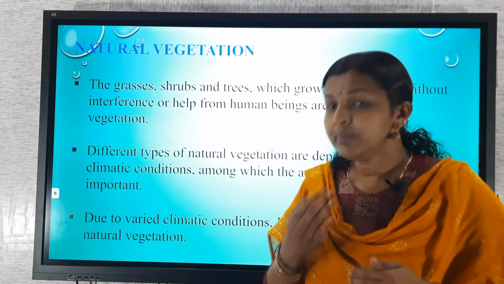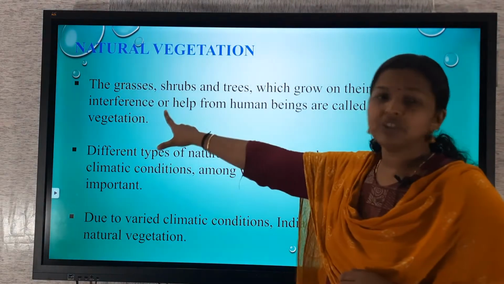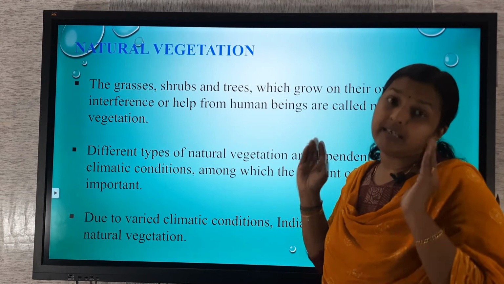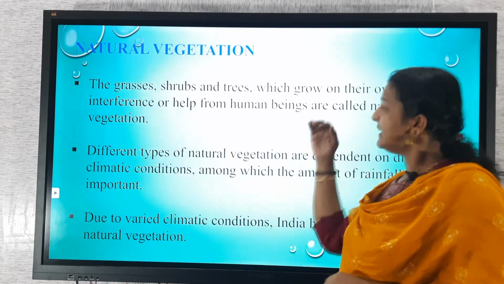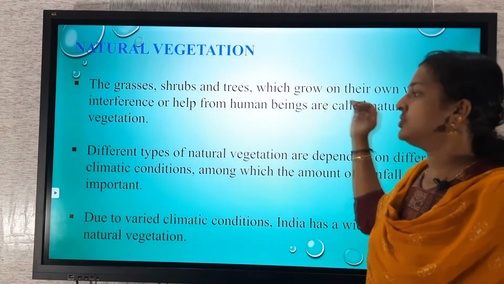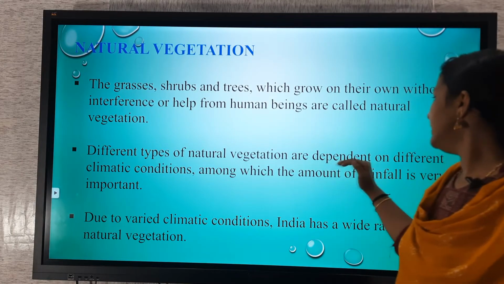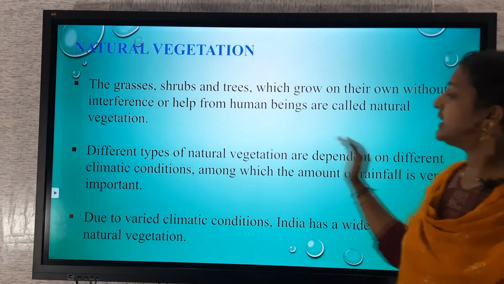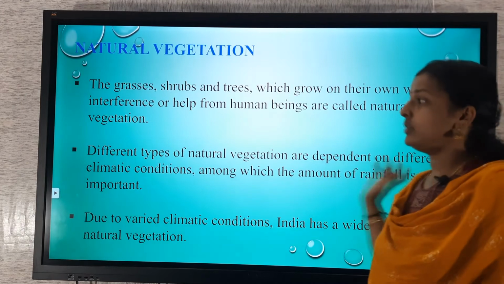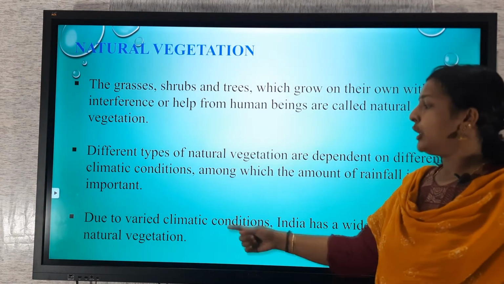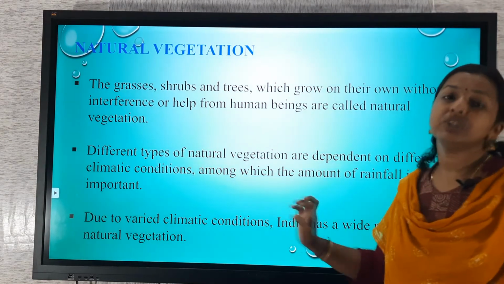But what type of agriculture is it? That is, the human interference should be there. But in natural vegetation, there is no human interference. That type of vegetation is called natural vegetation. Different types of natural vegetation are dependent on different climatic conditions, among which the amount of rainfall is very important. Due to varied climatic conditions, India has a wide range of natural vegetation.